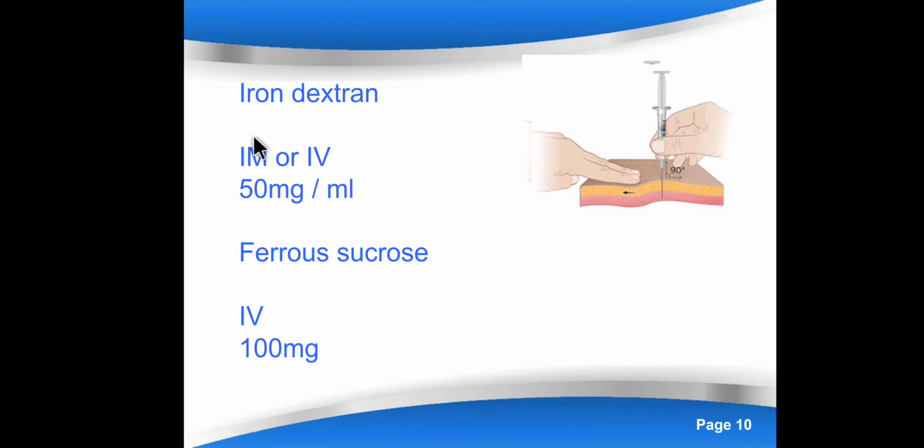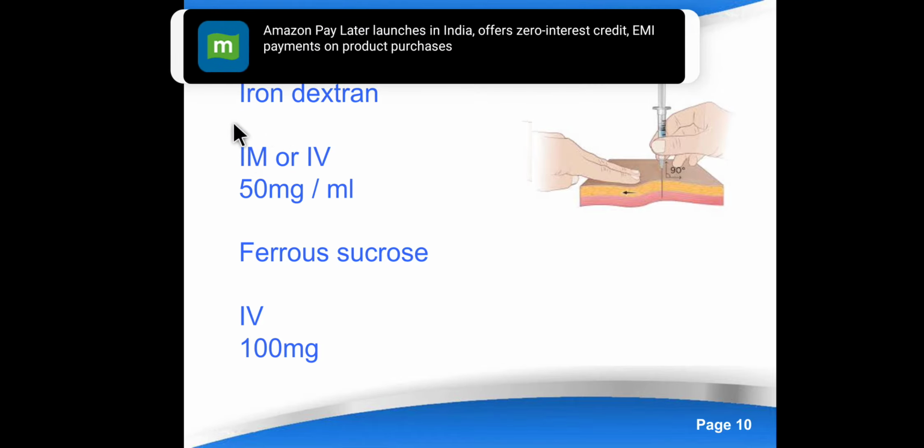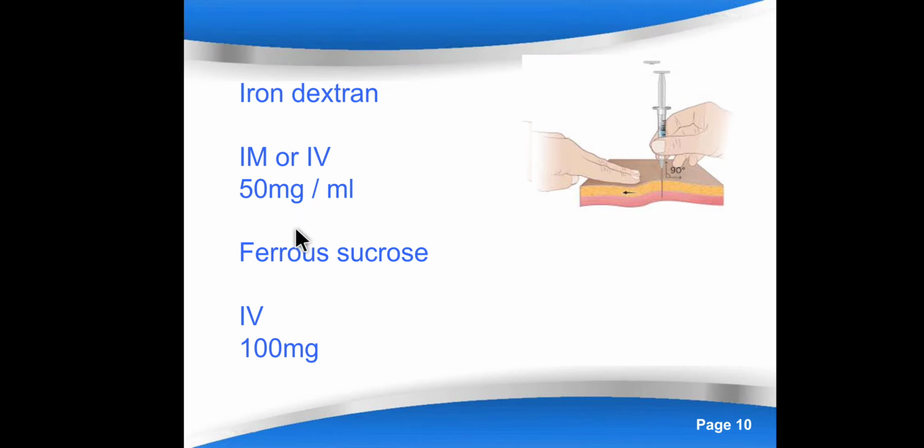Now there are two routes, IM and IV. For IM, one important technique is there, that is known as the Z technique. It is shown in the figure, you can see. In the Z technique, we press the skin and then give the injection at a 90-degree angle. Now why is this technique being used? The pressing of the skin will prevent spread of this drug in the superficial layer. What is the role of that? It will prevent staining of the surrounding skin.